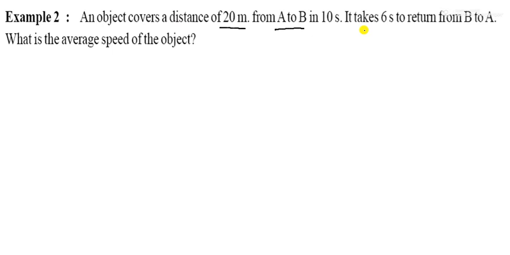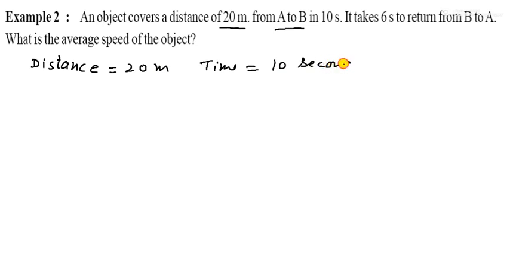An object covers a distance of 20 meters from A to B in 10 seconds. It takes 6 seconds to return from B to A. What is the average speed? Now, what will happen in this? First, the distance is given as 20 meters and time is given as 10 seconds.